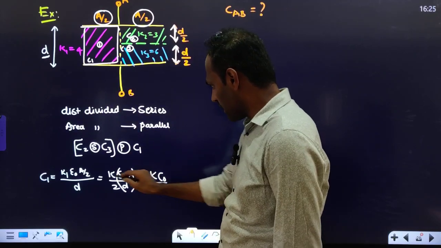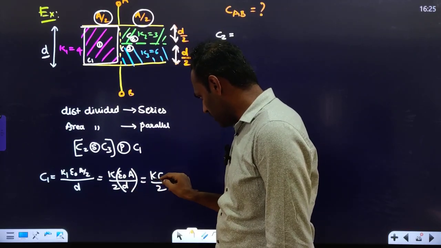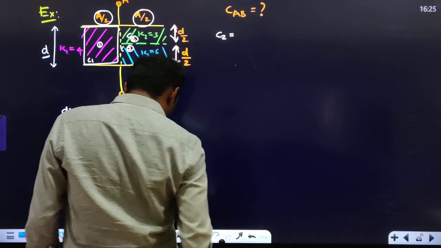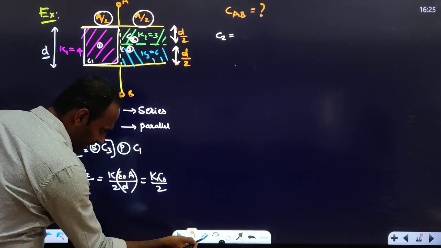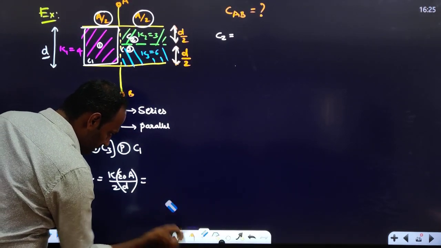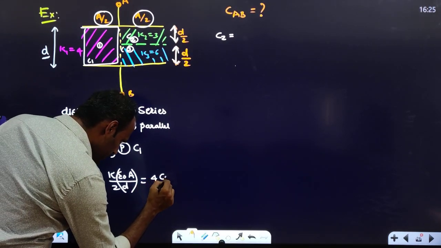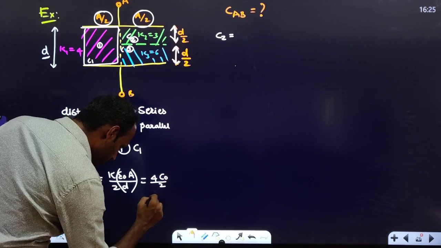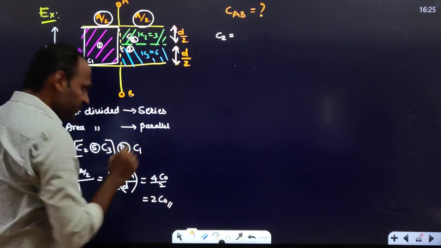So if I substitute the value of K1 here, which is 4, then this is 4 C naught by 2, which will be equal to 2 C naught. This much I will get.